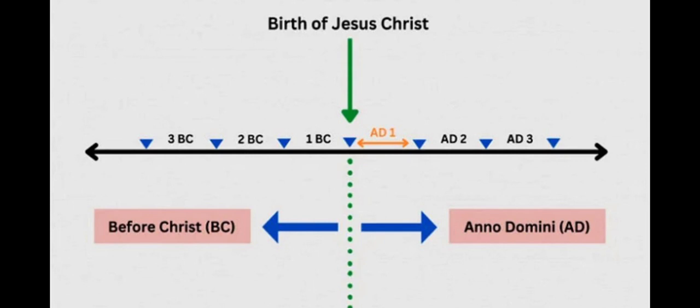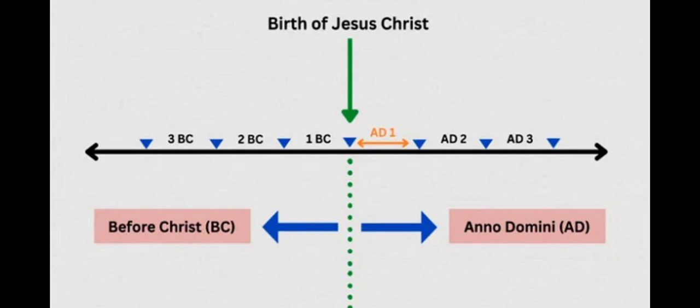So BC years go in decreasing order, or you can say that as you increase the value of the BC year, you will go further into the past, correct? The same way in AD years, as you increase the numerical value of the year, you will go further into the future, correct? So AD 3 is the year after AD 2, but in BC years this is reversed, opposite to AD years, correct? I hope this little concept was understood.